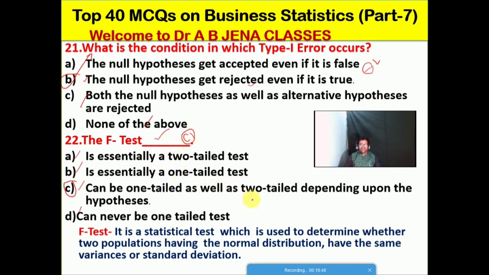F test can be one-tailed as well as two-tailed depending upon the hypothesis. Friends, what is the meaning? So what is the meaning of F test? F test is a statistical test which is used to determine whether two populations having the normal distribution have the same variances or standard deviation. That is the meaning of F test.